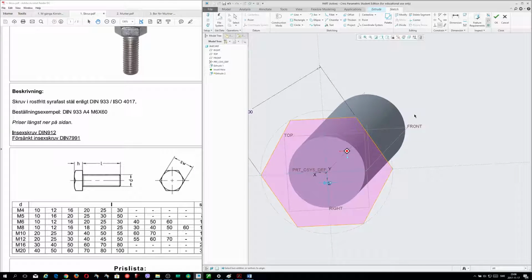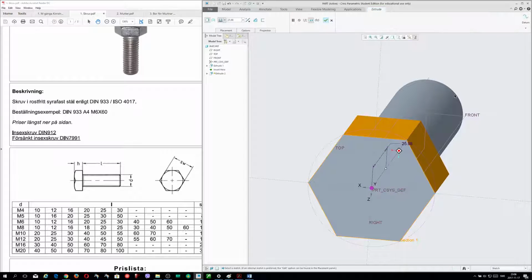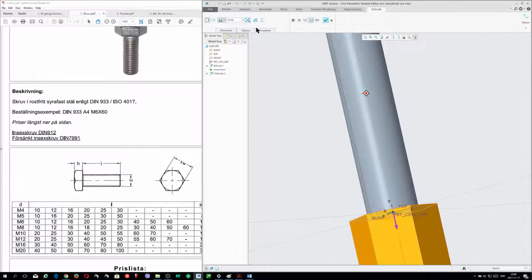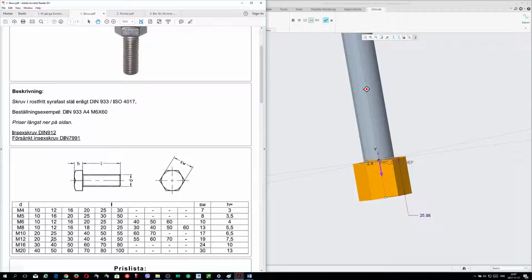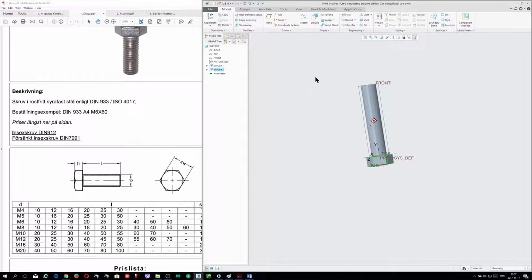Now it's centered. Yes, it is. I'm going out now. I will change the direction. And this measurement here is the 30 millimeters for M20. I will write 13, enter, and everything is okay.